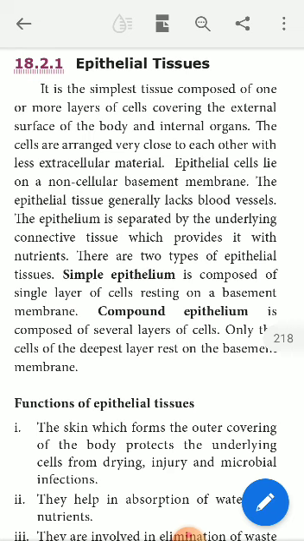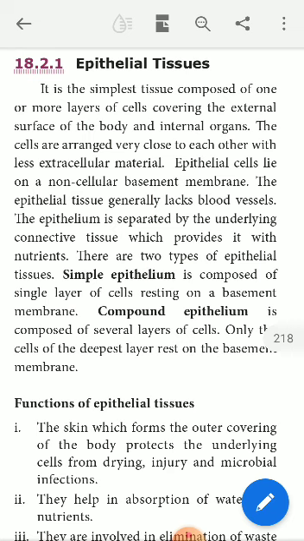It is the simplest tissue composed of one or more layers of cells. See, the very simplest form of tissues. These tissues are made up of one or more layers of cells covering the external surface of the body and internal organs. See, the external surface of the body and the organs found inside the body are also covered by one or more layers of simple cells.